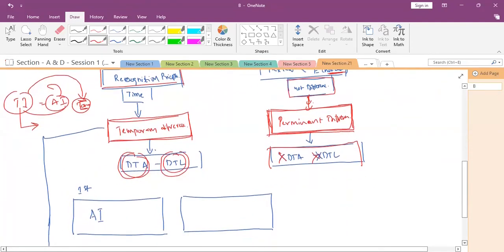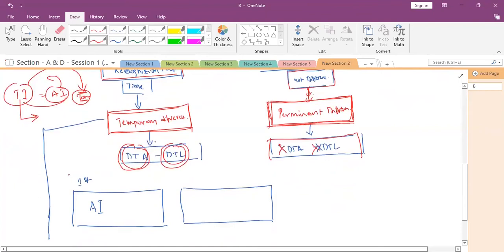Now we are discussing the situations in which a temporary difference will arise. What will happen? The recording of accounting income, we will be recording first in the books of accounts, the company books of accounts or the business books of accounts. And after some time, secondly, it will be recorded in tax returns, in the taxable income.